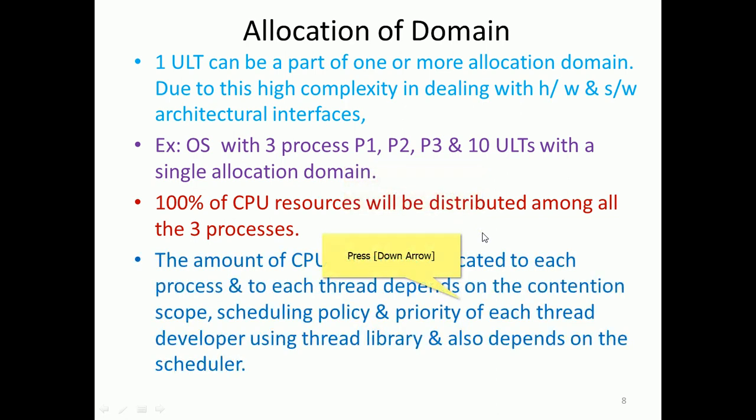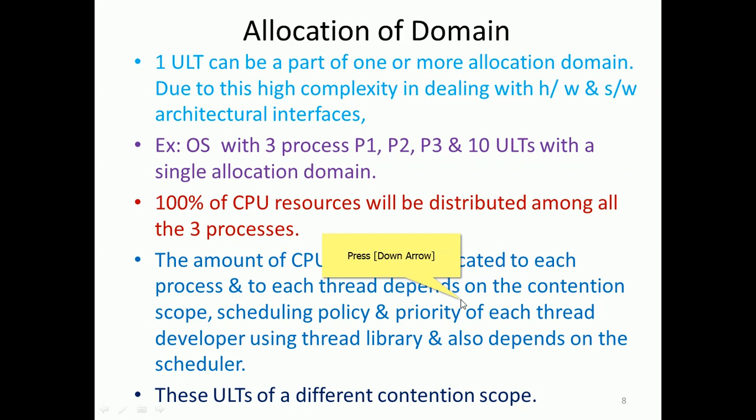The amount of CPU resource allocated to each process and each thread depends on the contention scope, scheduling policy, priority set using the thread library, and also the scheduler.